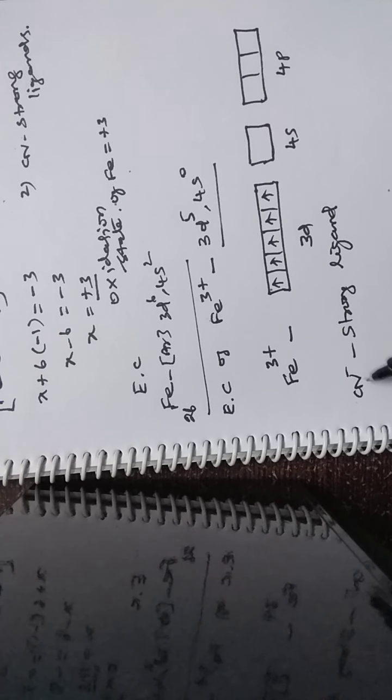Then what is the nature of the ligand? CN is a strong ligand. Strong ligand என்ன பண்ணுவோம் அப்படின்னா, electron pair பண்ணி விட்டுரும். For Fe3+, after making bond with the CN, it becomes paired. By the influence of the CN minus ligand, the electrons pair up.